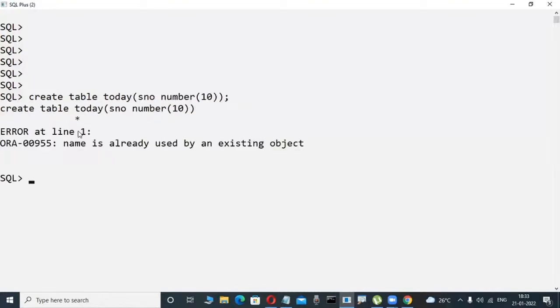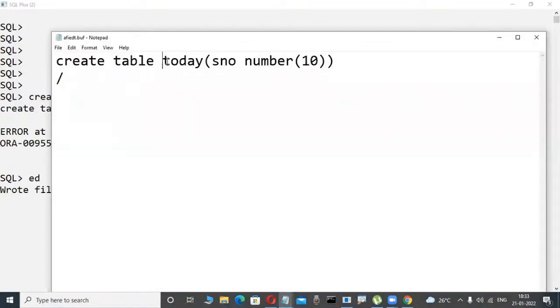Same like today, I am creating one table, for example. Create table, with a table name like A, B, C, X, Y, Z. Otherwise, today is a table name I am giving. I know some syntax, that's why I am creating the table. Slowly observe here, concentrate here. Suppose Z is a table.